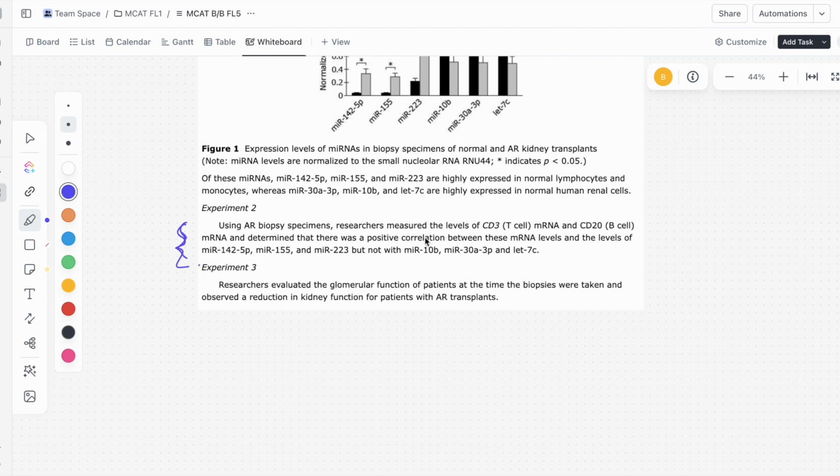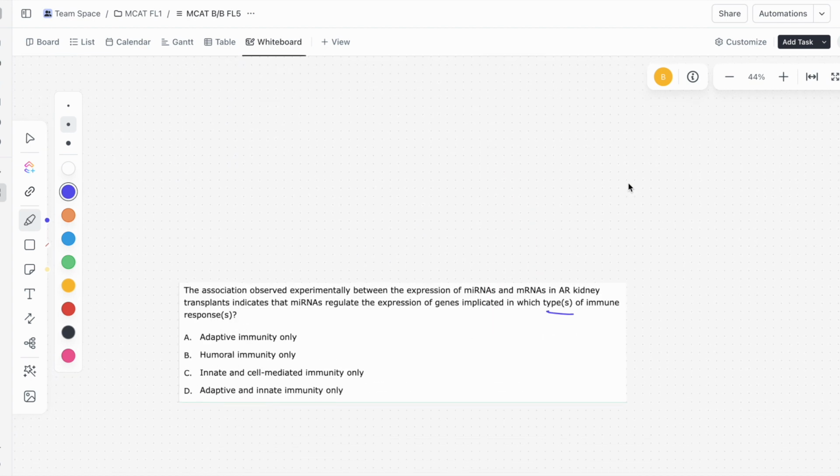And it says right here that they measure CD3 mRNA levels and CD20 mRNA levels. So the CD3 mRNA levels are giving us an indication of how much T cell expression there is, and the CD20 mRNA levels are giving us an indication of how much B cell there is in the AR biopsy specimen. And they found that there's a positive correlation between T cell and B cell expression levels and the levels of these three miRNAs, but not these three miRNAs. So it seems to me that these miRNAs are going to be controlling somehow the T cell and B cell expression levels. So let's take a look at this question.